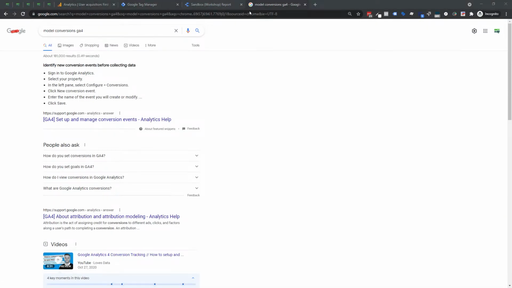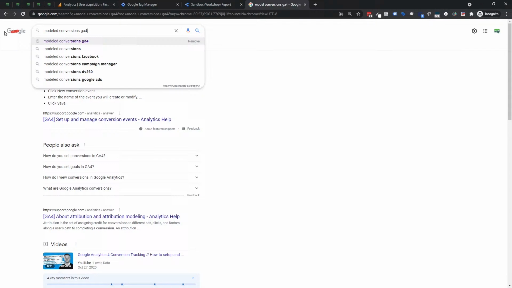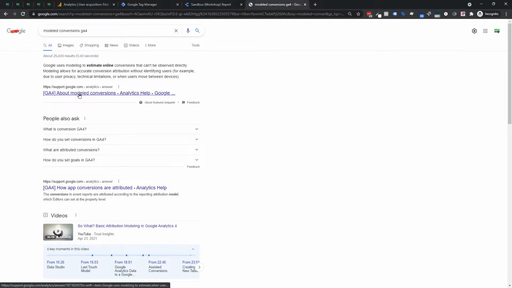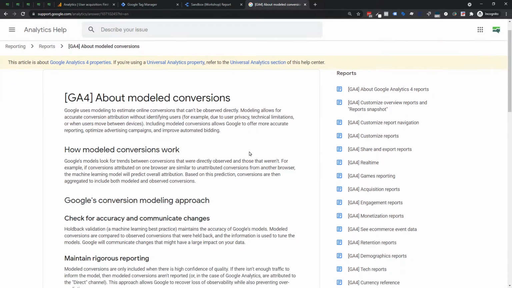I want you to type something else. It's modeled. This is unfortunately Google's way of doing it, but we're going to do modeled conversions. That's what I'm looking for. Modeled conversions, that's your keyword. Modeled conversions GA4. Okay, must have the ED at the end. That pops this up. This is what you're looking for about modeled conversions. The reason this is important is because this is how Google is explaining to the world how Google Analytics 4 is going to treat your conversions.